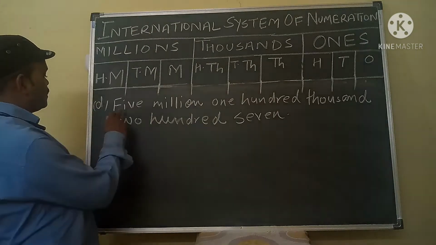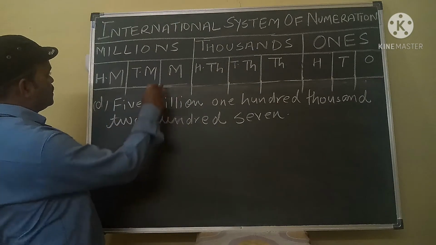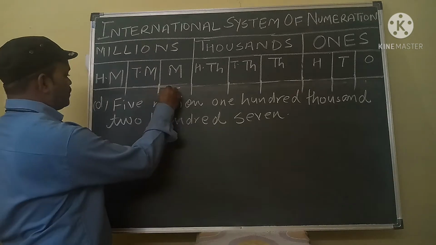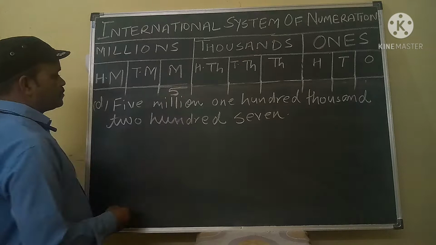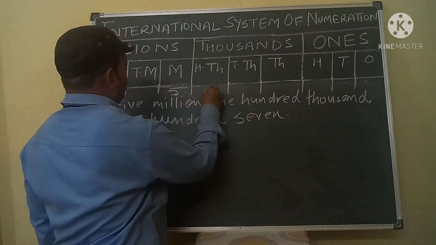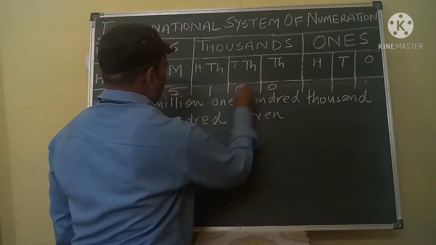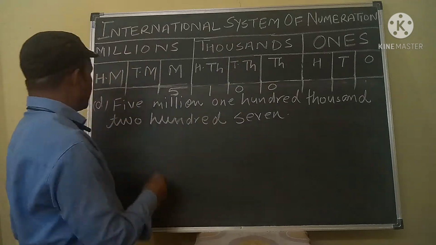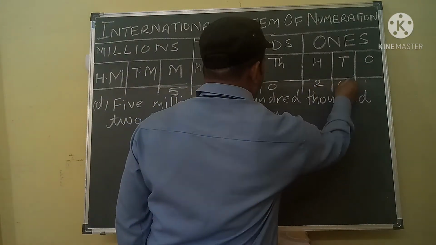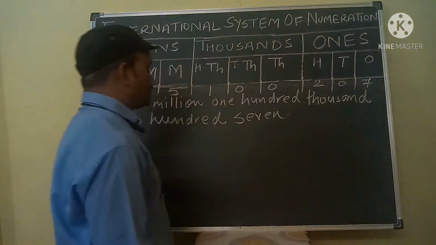Now look here, 5 is in the millions place, so there will be 5. 100 is in the thousand period, 100,000, and 207.